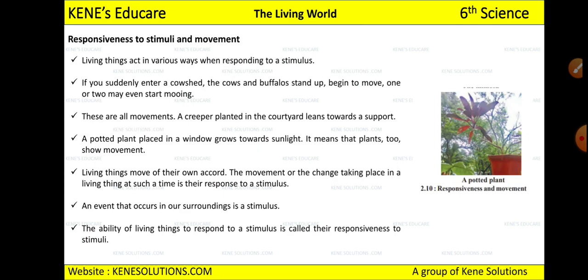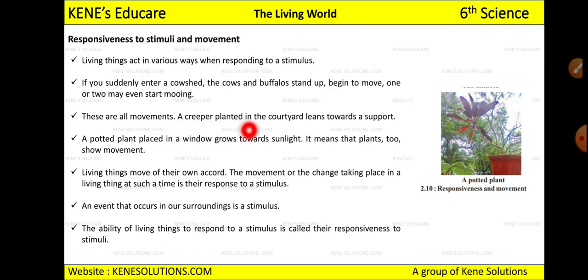Okay, so this is also one of the characteristics of living things, because when you touch a ball, it doesn't come to know you have touched it. So here, based on the characteristic of responsiveness to stimuli, you can differentiate between living and non-living things, right? So see, living things act in various ways when responding to a stimulus, right? And if you suddenly enter a cow shed, the cows and buffaloes will stand up, they will begin to move. One or two may even start mooing, right? You might have experienced this. So these are all movements, okay?